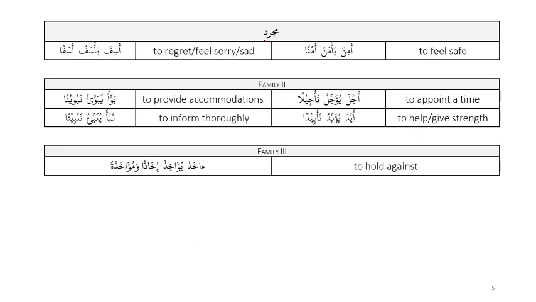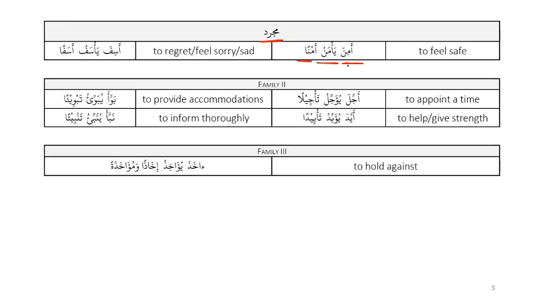Okay, now some vocabulary based on words that have a hamza in it. So mujarrad, so this is thalathi mujarrad. These are words that have the three root letters. Here are some examples. Amina. The way this textbook gives a word, it gives the mazi, mudare, and the masdar. So Amina ya'manu amnan. This means to feel safe. Amina is obviously mazi, ya'manu is mudare, and amnan is the masdar.